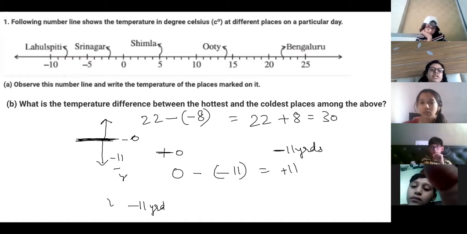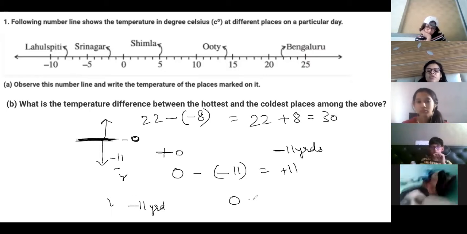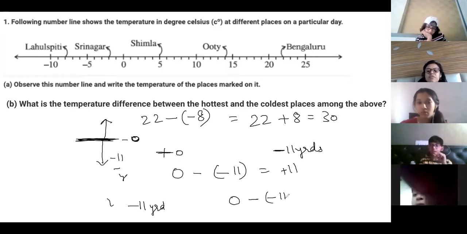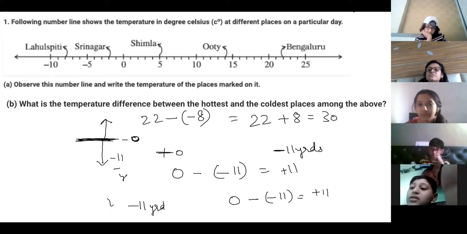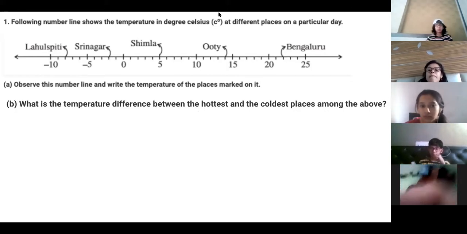And in the beginning they were at 0, right? So what is the difference between 0 and minus 11? 0 minus 11 yards. 11 yards. So it is plus. Minus 1 is equal to plus. Okay? So the answer is 11.